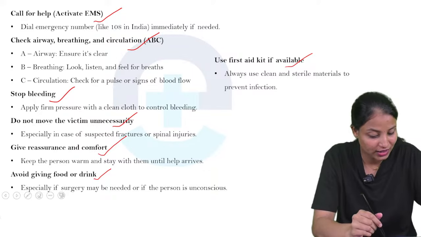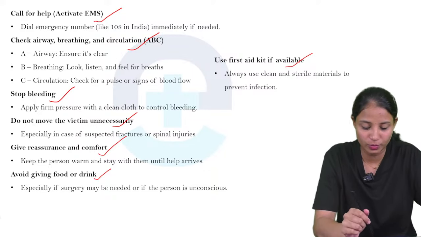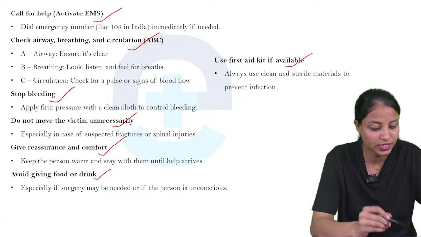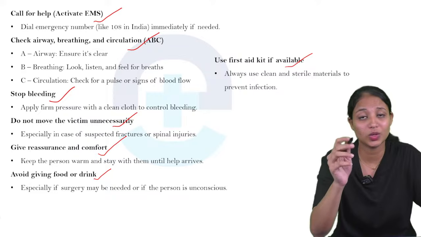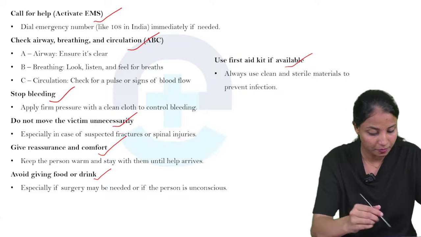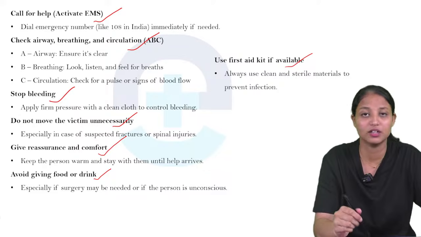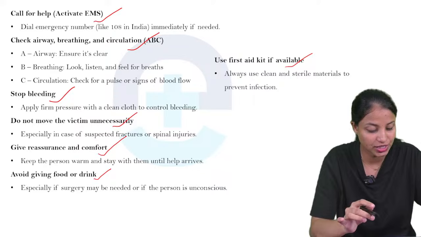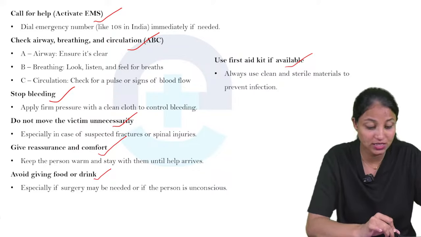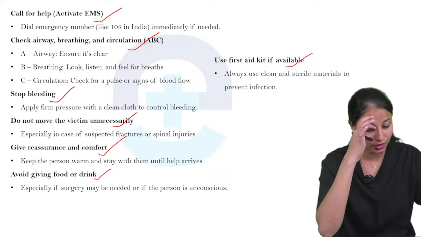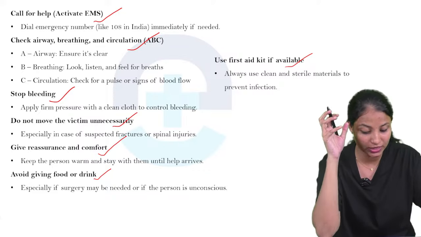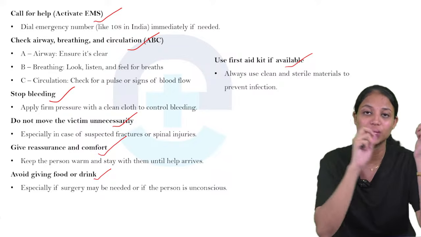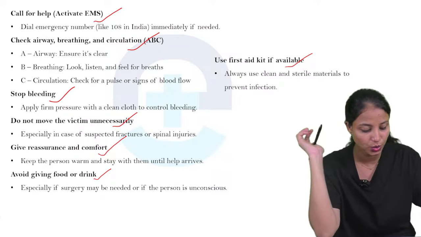The next one is breathing, look, listen and feel for breath. We want to check whether the victim is having breath or not. Next one is circulation. How we will check the circulation? By checking the pulse. Okay, check for a pulse or signs of blood flow. So in this way we can check airway, breathing and circulation. Next thing is stop bleeding. Apply firm pressure with clean cloth to control bleeding. If the victim is having bleeding, we can apply some pressure and control the bleeding.